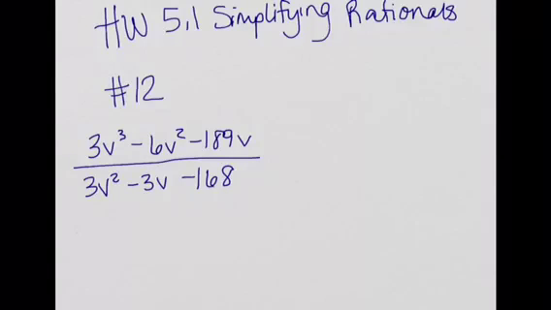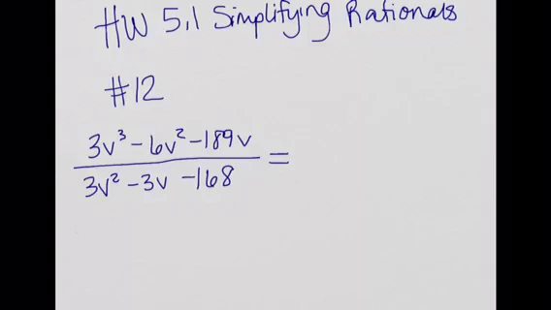Okay, so here's homework 5.1, simplifying rational expressions, and I chose to do number 12 for you. So what I did is I wrote out the problem here, and I see that all of my terms are being subtracted from each other, so I can't cancel any of the terms out until I have factored this.